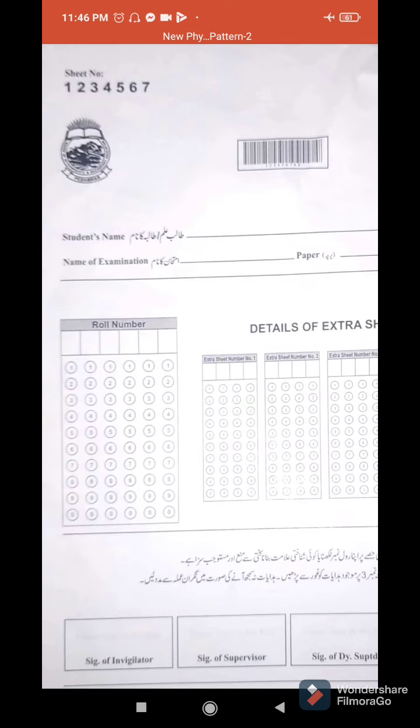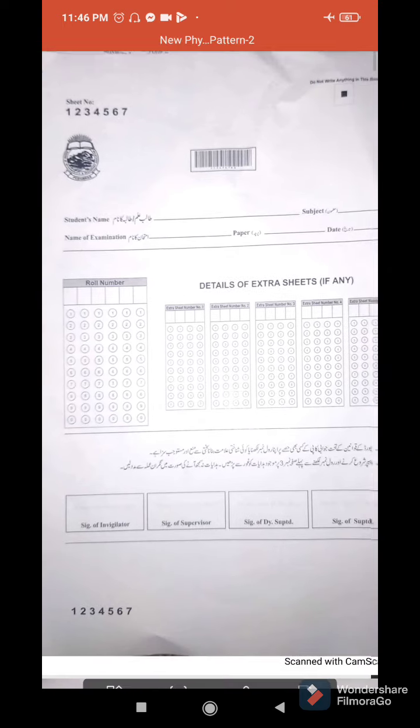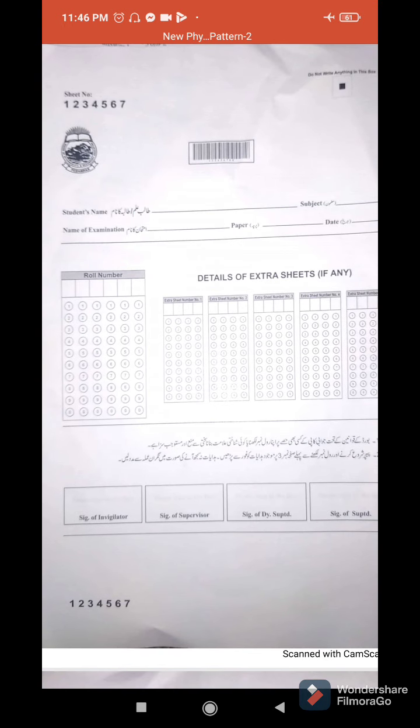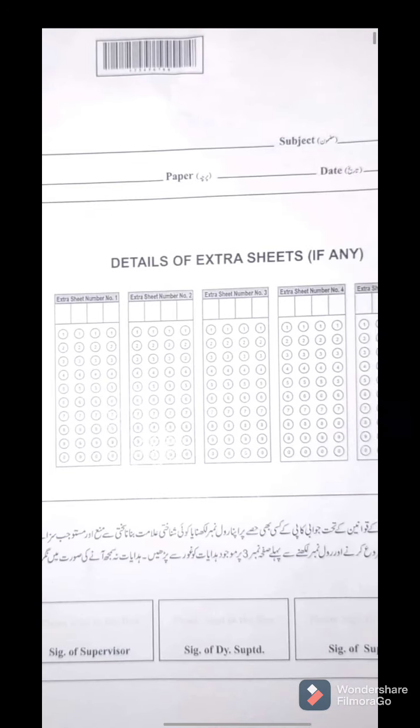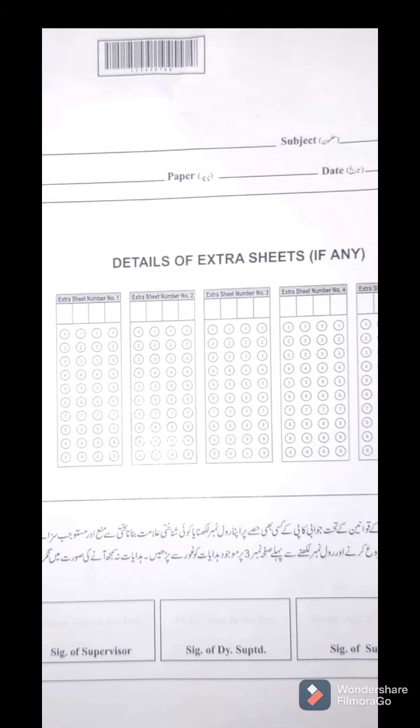So on the first page, what are the requirements? Here in the blanks you have to write your name, subject, examination name, paper and date. And then on this page you have your roll number. I have told you the way how you have to write your roll number. And then you have these columns for the serial numbers of the extra sheets that you take, right?